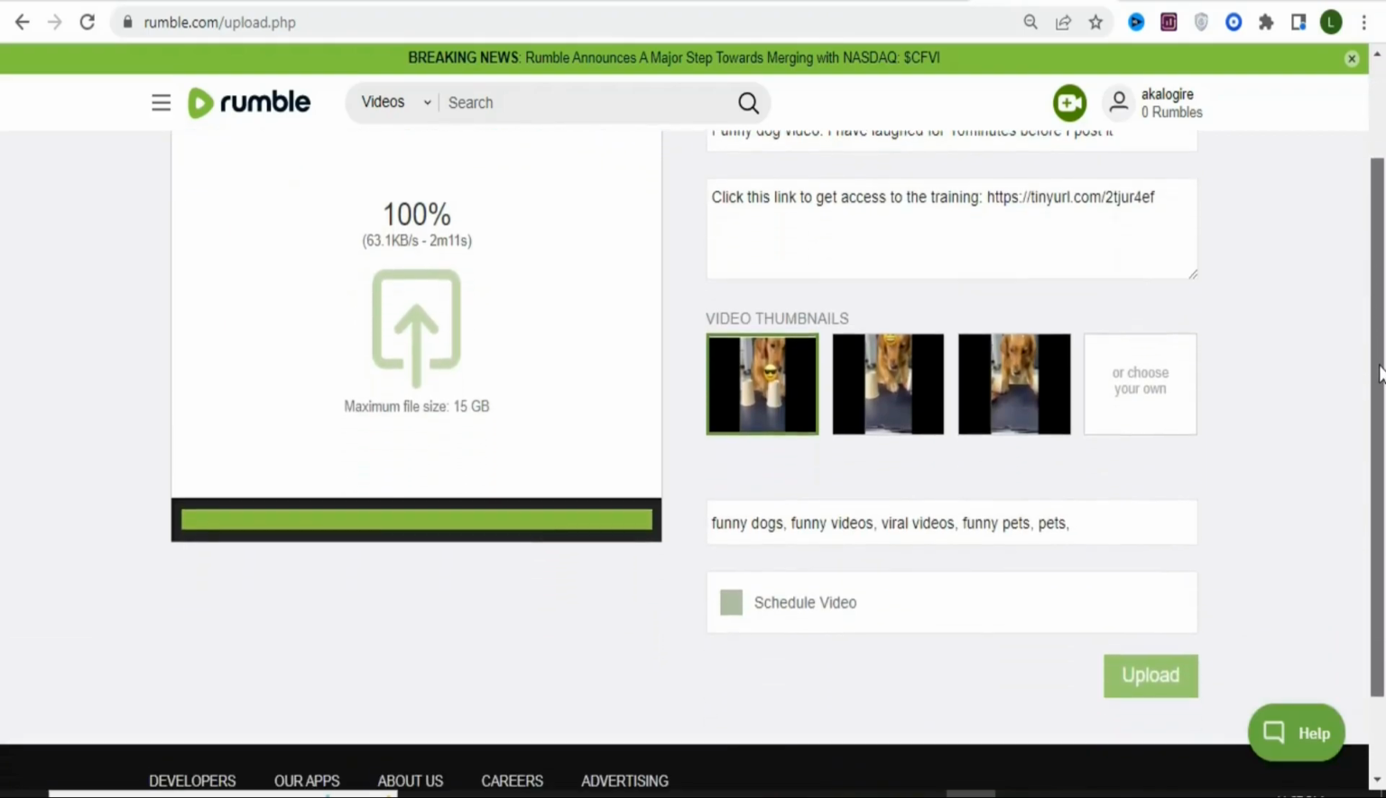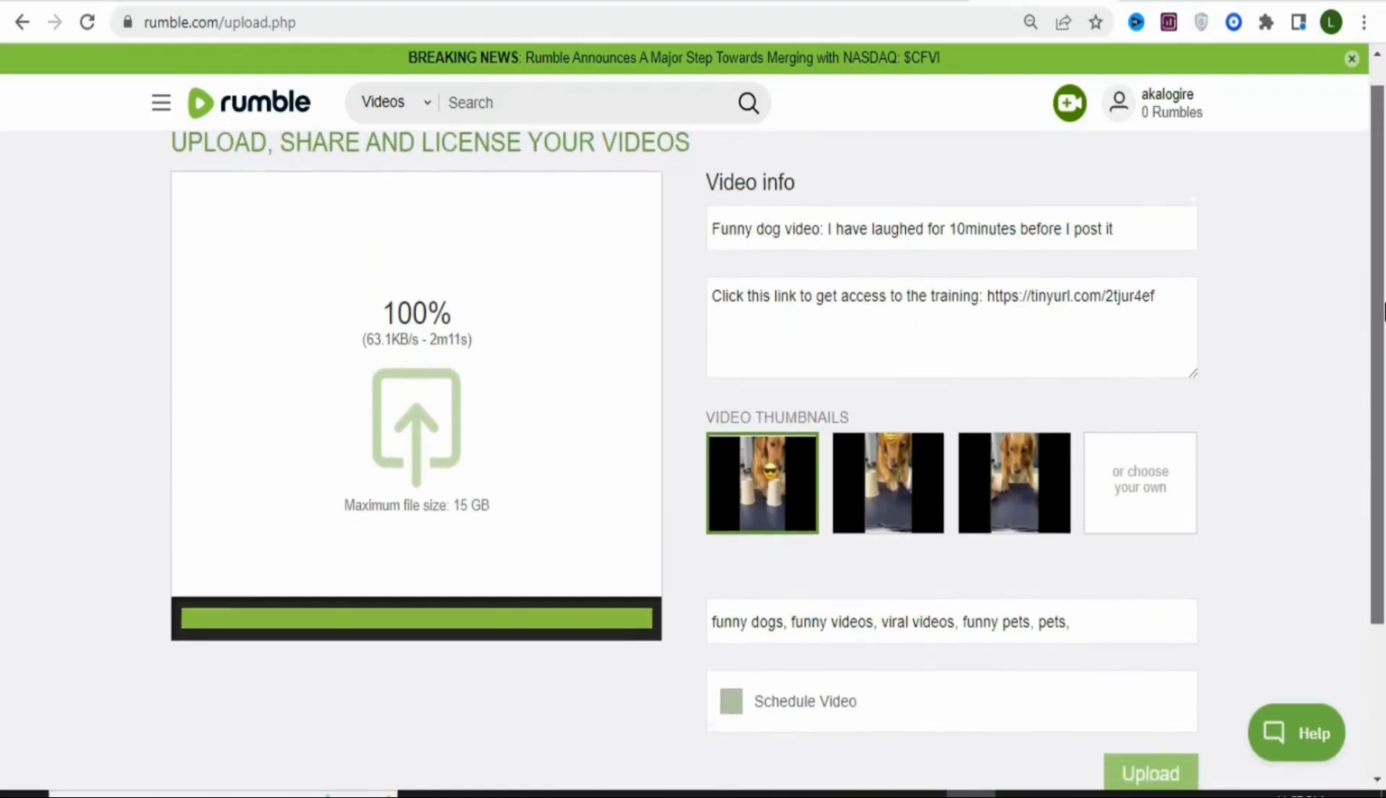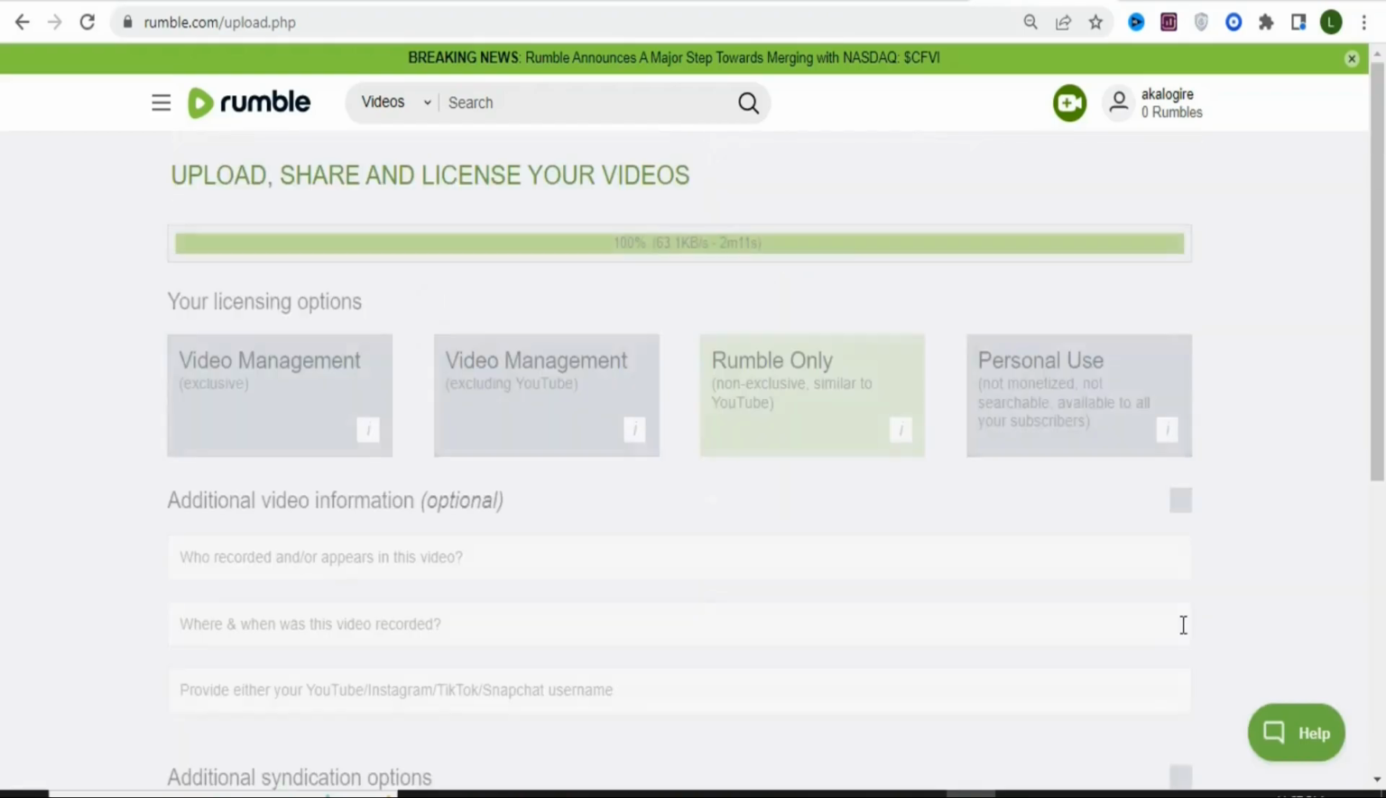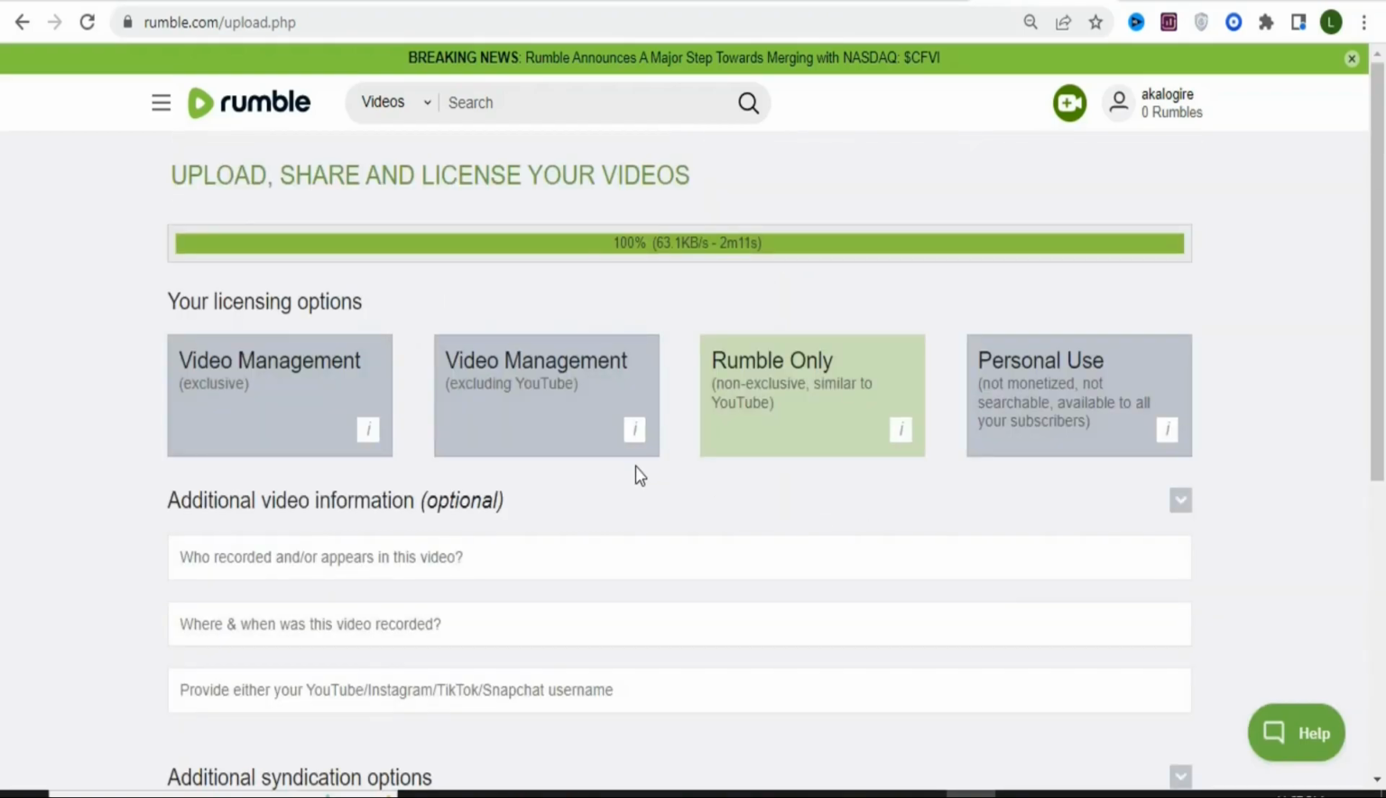Once you add your tags, you can see every information that you have to provide about this video is complete. So the next thing is that you are going to click on upload so that you can upload the video onto this website. So just click on upload. Once you click on upload, you are going to select your license.